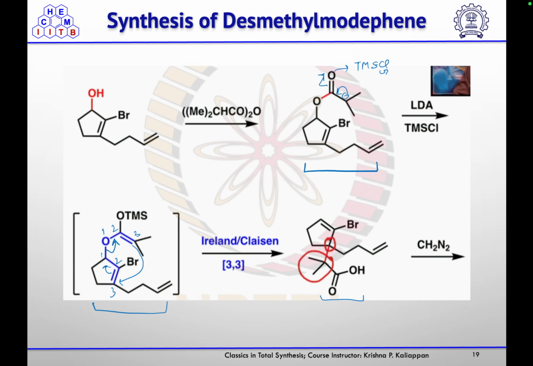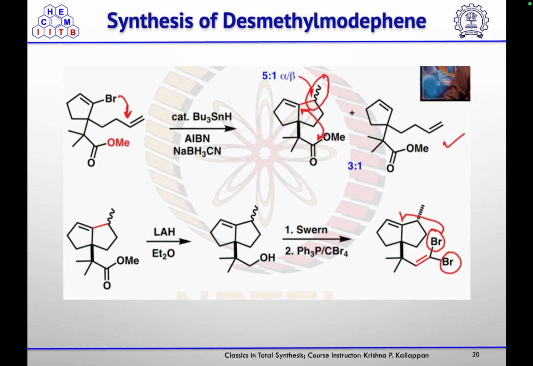Then the acid was esterified by treatment with diazomethane. So you got the ester. Then again they wanted to use a radical cyclization reaction. For that purpose, they treated it with a catalytic amount of tributyltin hydride in the presence of AIBN and NaBH3CN. So first the radical will generate here. This will react at this position to form the cyclized product here.